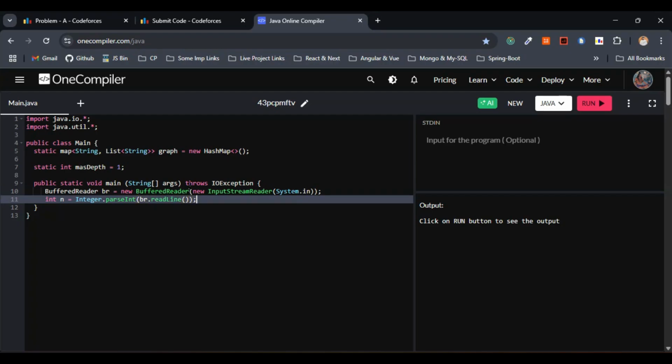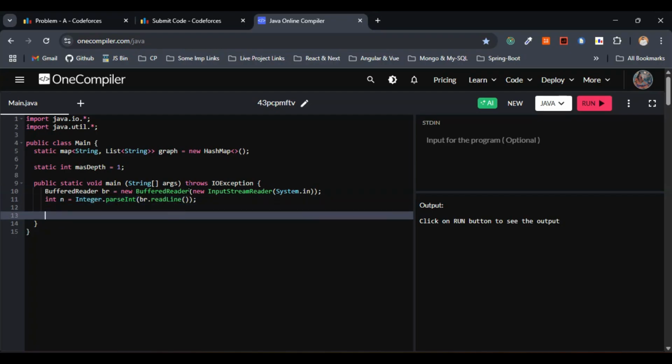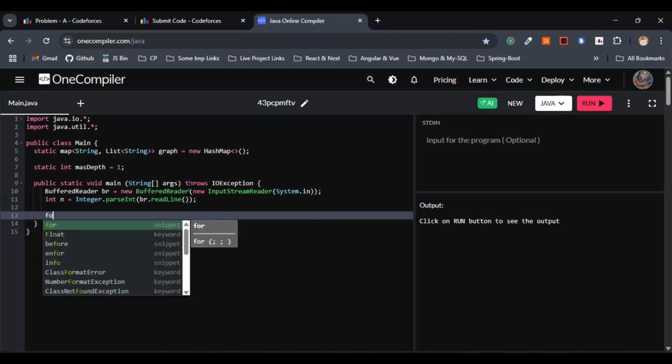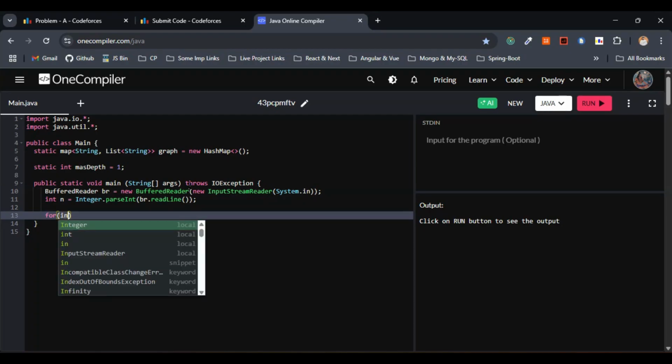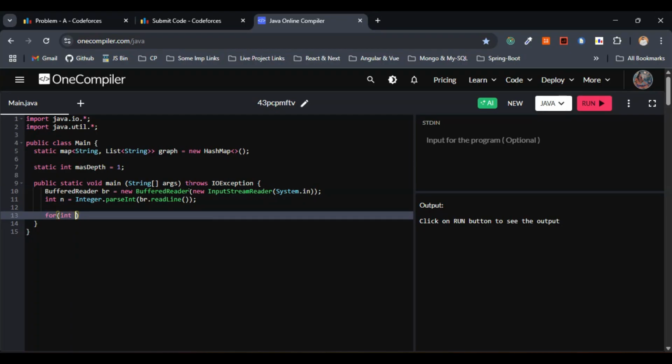This is fine. So let's come to the for loop here, the iteration part. Here we have to read each repost, right? So in this case it will be int i equals 0, i less than n, the variable n being the number of reposts, and this one will be i++.